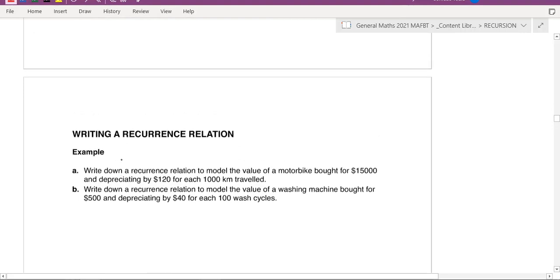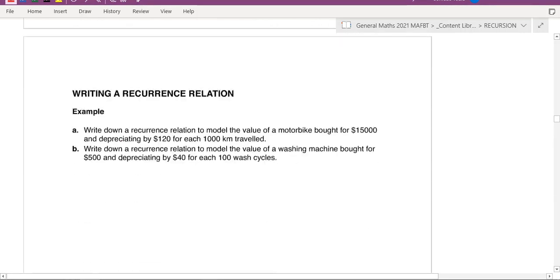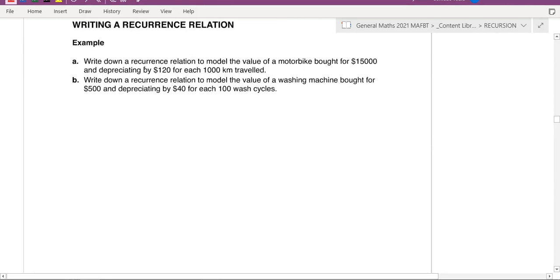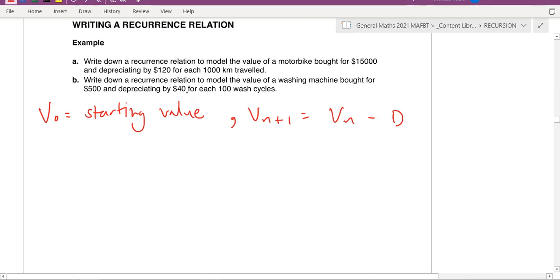So writing a recurrence relation for this. Here we need to write down a recurrence relation to model the motorbike. Remember, for your recurrence relation, you always start off with the starting value or initial value, and then it's going to be Vn plus 1 equals. These ones are going to be depreciation, so Vn minus D. Okay, this one's pretty straightforward, but you just got to make sure you read it.